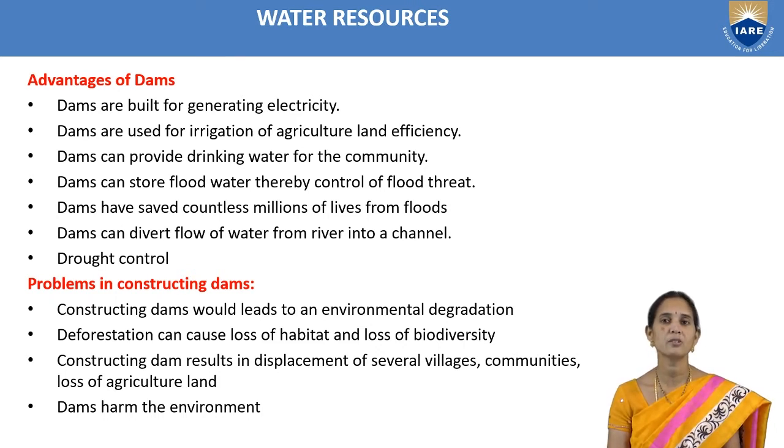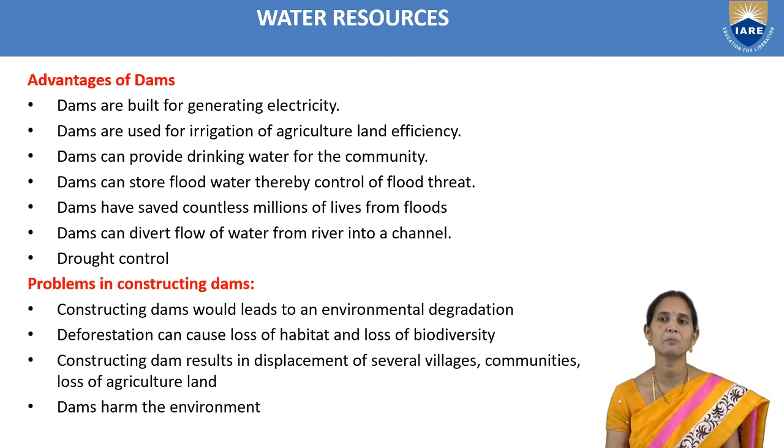And what are the problems of dams? When we construct a dam, we take a large area, so we have to remove all the trees. We have to go for complete deforestation. Loss of habitat will take place. The village people or anyone else living there have to shift from one place to another, and animals have to migrate.